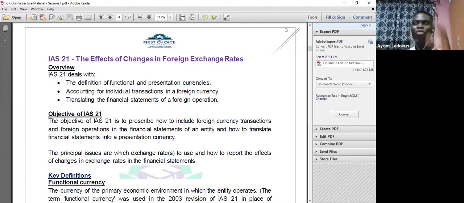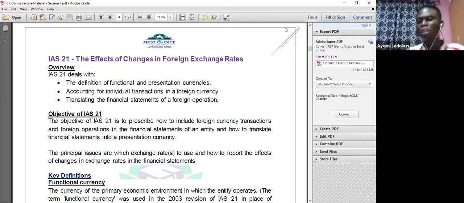Once you are dealing in a currency, maybe you are buying or selling in a currency other than Nigerian currency, we are in Nigeria. I'm not really too sure that somebody is watching us from the UK, but as far as I'm concerned, I think all of us are in Nigeria, or maybe you're in the UK. You didn't want to tell us. That's fine, so you might be in the UK. So let me just try and carry everybody along.